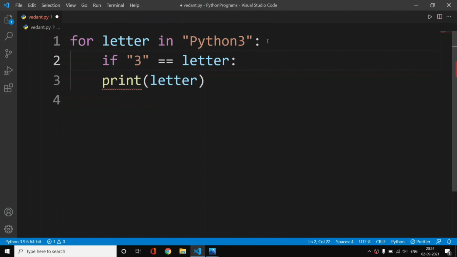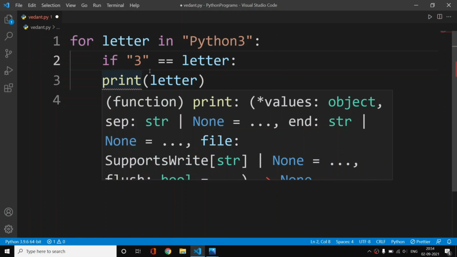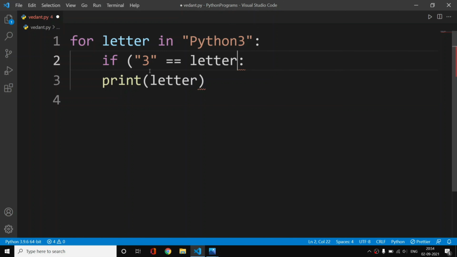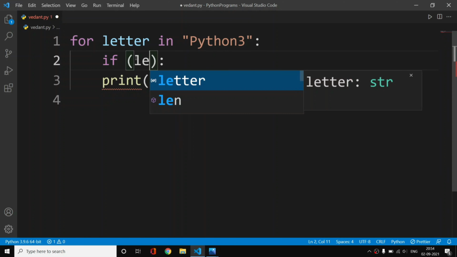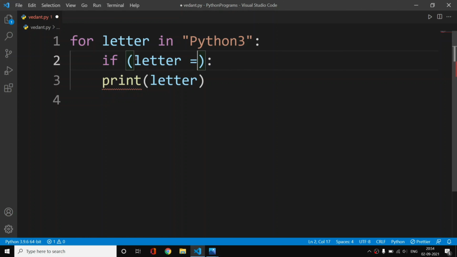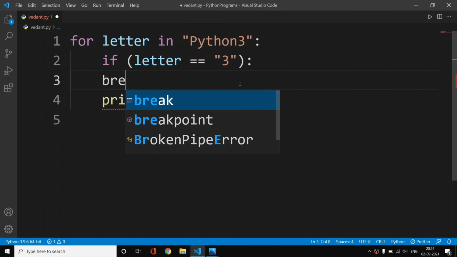This equal to is a comparison operator which checks whether these two strings are equal. So I will check if letter is equal to this 3, and if that's the case, what we want to do is break. We will use the break keyword.